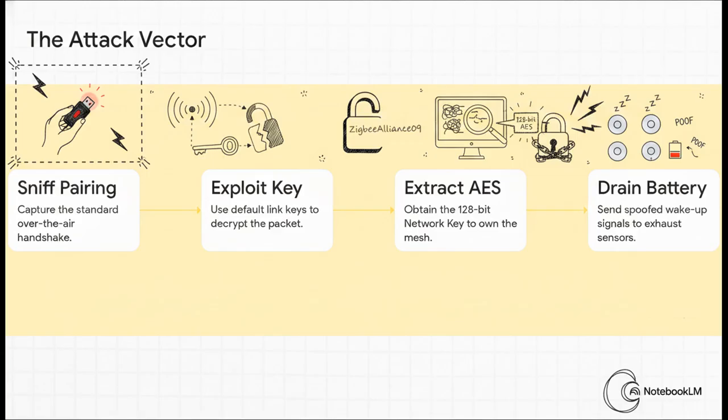Let's actually break down that attack vector step by step. An attacker with a simple $40 USB dongle sniffs the standard pairing process. And because older profiles relied on the default Zigbee Alliance 09 link key, or maybe Bluetooth's Just Works pairing, where the temporary key literally equals 0, the attacker just trivially decrypts the packet. That's step 2. Step 3, they extract your 128-bit AES network key. Boom. They now own your entire mesh. And finally, step 4, they can start sending spoofed wake-up signals to your sleeping sensors, completely draining their batteries in a matter of days. No way do you want that happening.